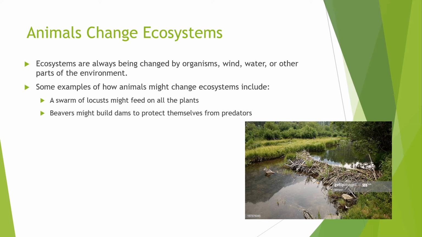There are a lot of ways that this can change the ecosystem, right? Because we have herbivores. Those are animals that need to eat plants. If the locusts eat all of the plants, then those herbivores won't have anything to eat. Then they'll die, and then the carnivores that would have eaten them are now malnourished. So that's one thing that can definitely change an ecosystem.